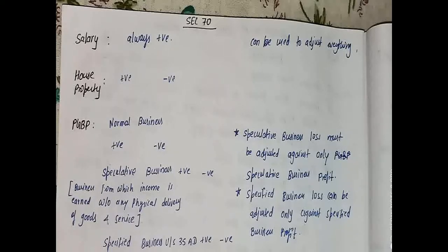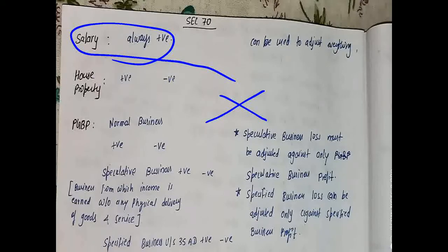So under PGBP also we can have positive as well as negative income, but there are certain exceptions. You have to keep in mind that PGBP losses can never be set against the profit from salary. It should never be set against the income from salary. The losses from PGBP can be set off against house property, against income from other sources, and capital gain, but never against salary.